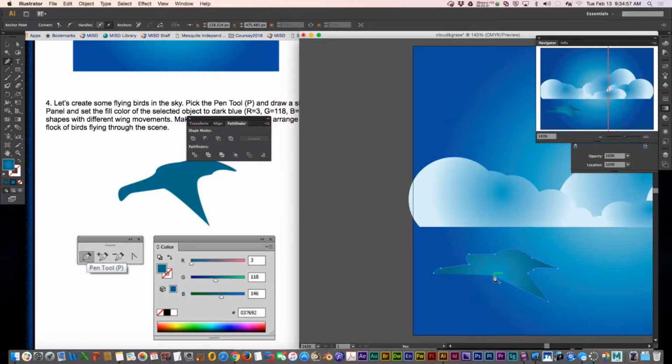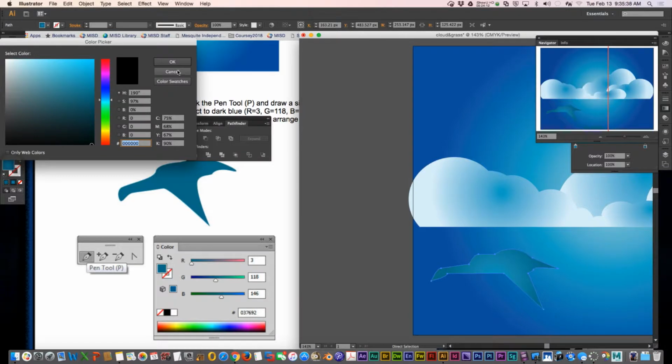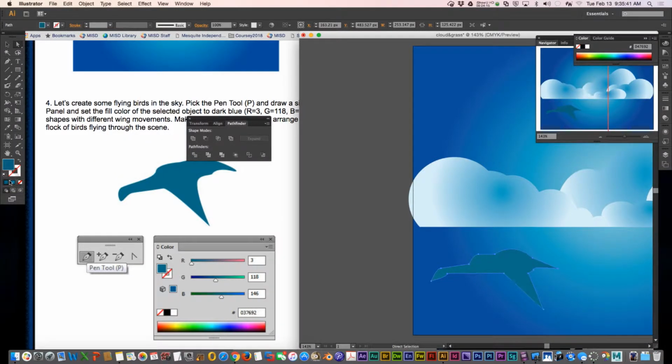It doesn't really matter what the birds look like, just as long as it's some sort of silhouette. So that's the color that I selected. Now if you want to get the pencil tool and correct over some of your mistakes, or just draw it straight out with the pencil tool, I'm fine with that as well.